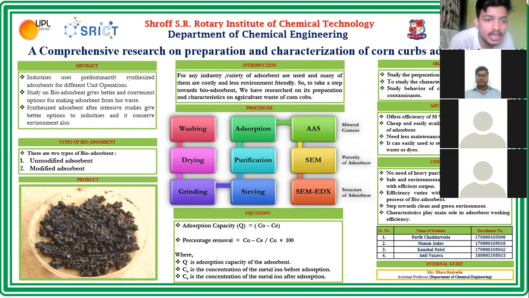First, I will explain the procedure to make unmodified adsorbent. So first we have to wash the corn cobs. After washing, we have to dry its small parts. Then we have to grind it into powder form. After grinding, we have to perform sieving operations, and after sieving we have to go for the purification step.